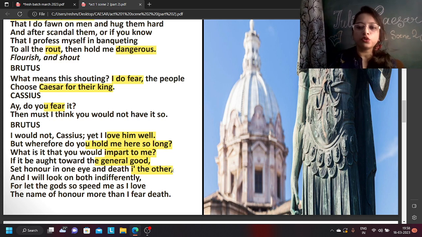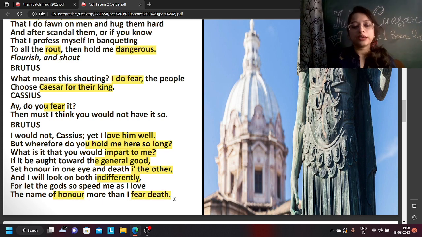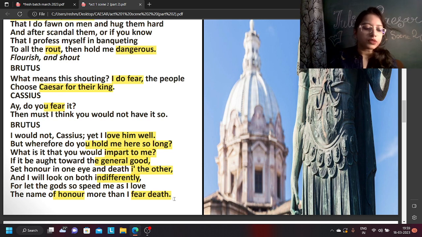Okay, for the good of Rome I can do anything and everything, even if it means I have to accept death, I would do it indifferently, I would not bother about myself, I just want to do good to Rome. For let the gods so speed me as I love the name of honor more than I feared it. So I want to be honorable. I don't want to be afraid of death. I'm not afraid of death. I want to be an honorable man. I want to do something good for Rome. So I can risk my own life for it.